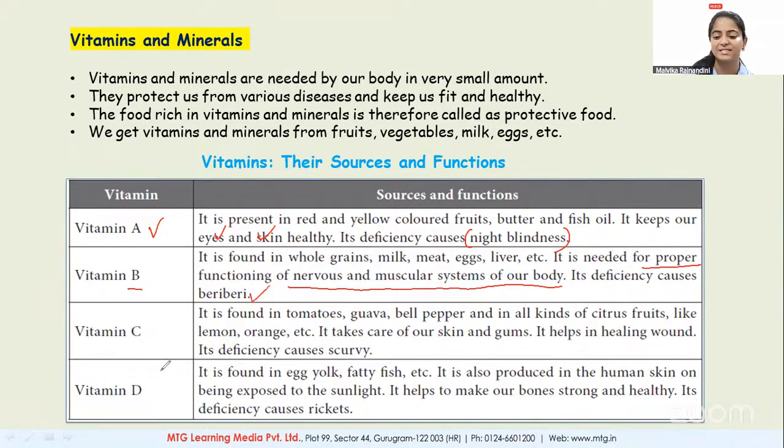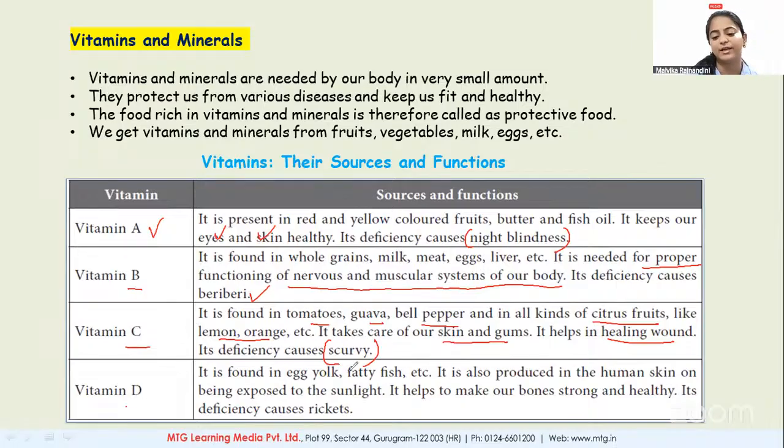Next, we have vitamin C. Where can you find vitamin C? We can find it in tomatoes, guava, bell pepper, and all kinds of citrus fruits like lemon, oranges, mango. Now, what is the role of vitamin C? It takes care of our skin and gums. As well as, it helps in healing wounds. Now, what is the deficiency disorder caused by vitamin C? It is your scurvy.